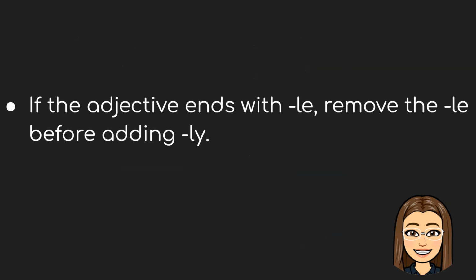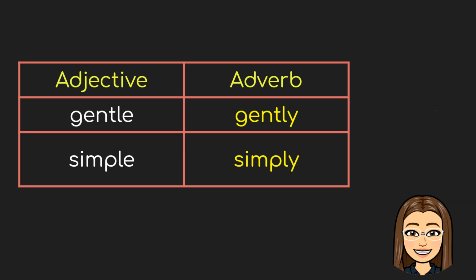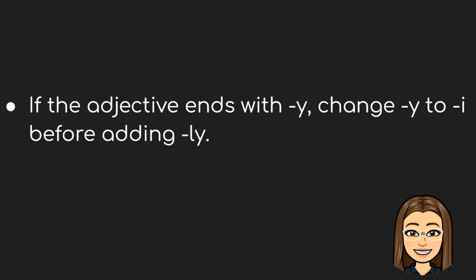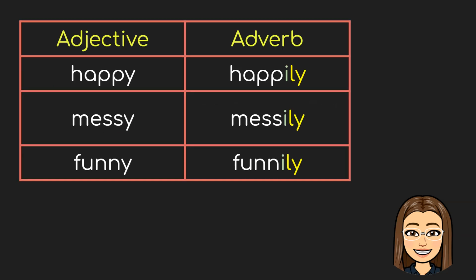If the adjective ends with le, we are going to remove the le before we add ly. For example, gentle will become gently, and simple will become simply. If the adjective ends with y, we are going to change y to letter i before we add ly. For example, happy will become happily, messy will become messily, and funny will become funnily.